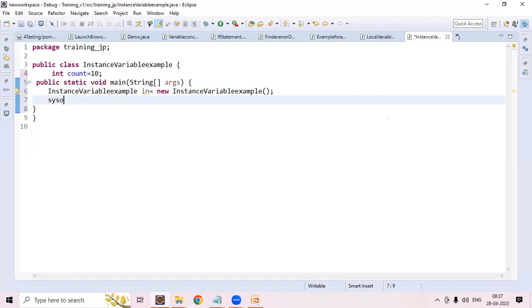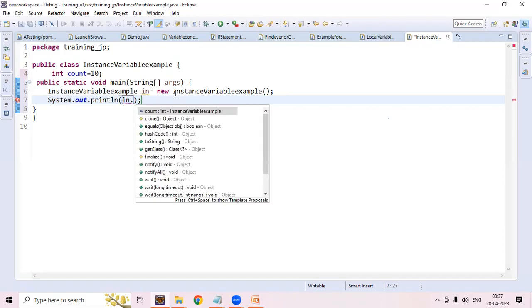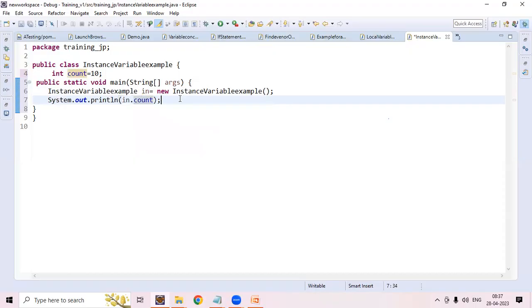For that I will write System.out.println, and I can write obj.count. It is giving a suggestion. Okay, what I have told is